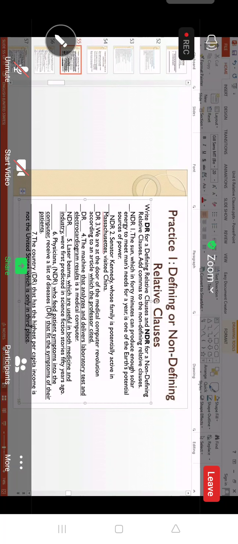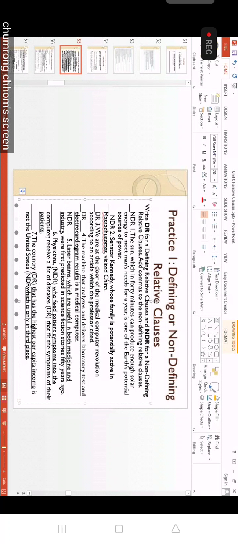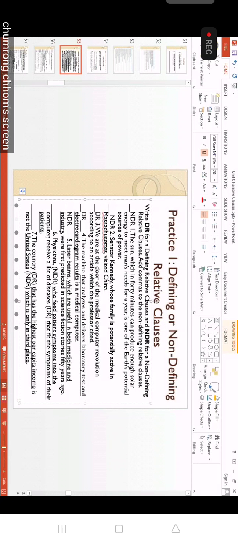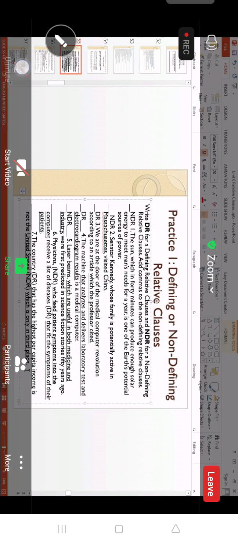Non-defining clause. Why is it non-defining? Because of this word here, United States. We know it already. So comma where? After United States. One comma or two commas that we need? Only one, teacher. Why only one here? Because after United States we only have a full stop, so we cannot put another comma.